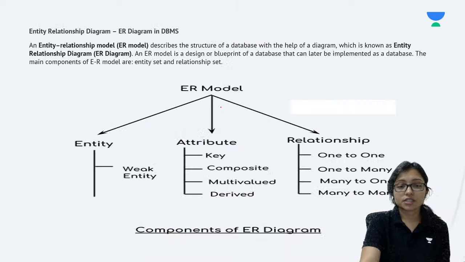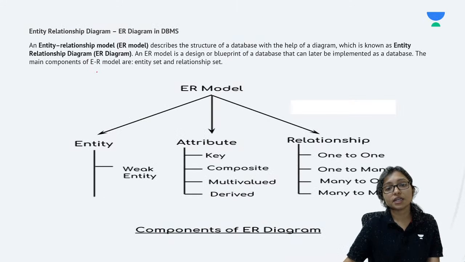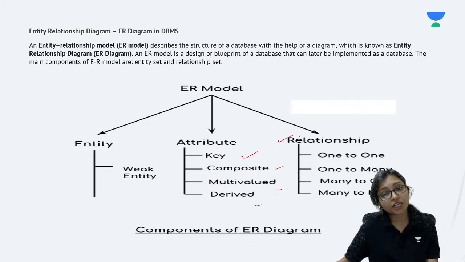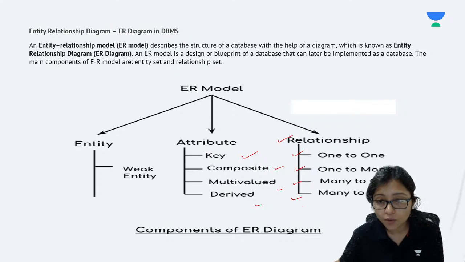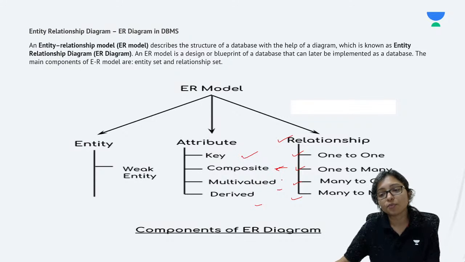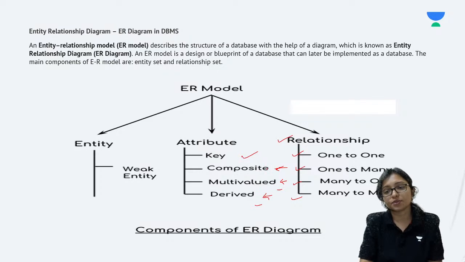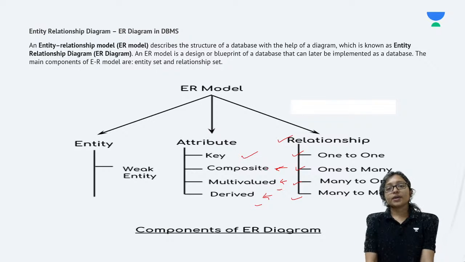Now, that is the concept. Now the ER diagram. In the ER diagram, these are the different types of attributes: key attribute, composite attribute, multi-valued attribute, and derived attribute. And relationships: 1 to 1, 1 to many, many to 1, many to many. Tell me quickly, which one is composite? Give an example of composite. Give an example of multi-valued. Give an example of a derived attribute. Quickly, quickly. Give me the example.